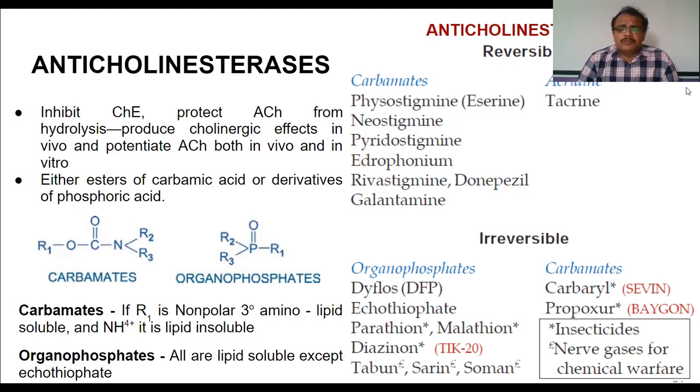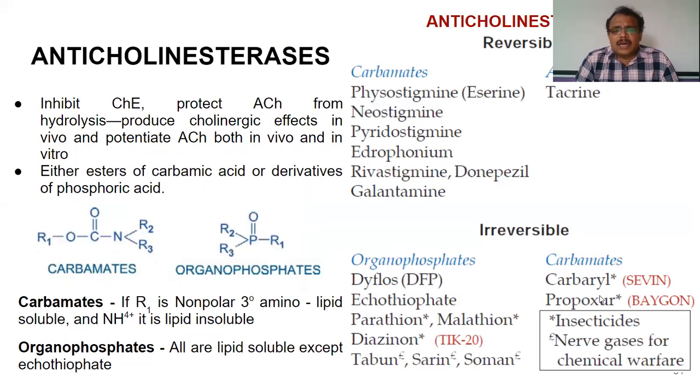Under organophosphates, we have diflos, ecothiopate, parathione, malathione, diazinon, and all. Whereas under carbamates, we have carbaryl and propoxur. So generally, organophosphates we commonly use as pesticides, in the protection of crops from pests. So these pesticides, parathione, malathione, diflos, all these are pesticides.